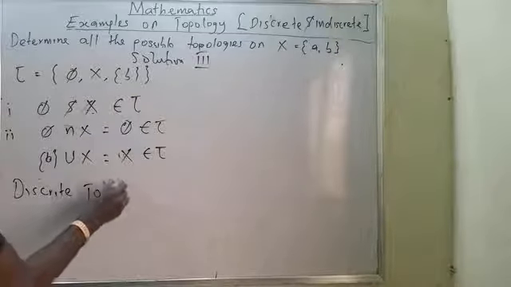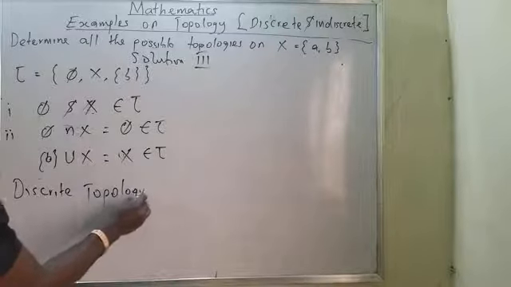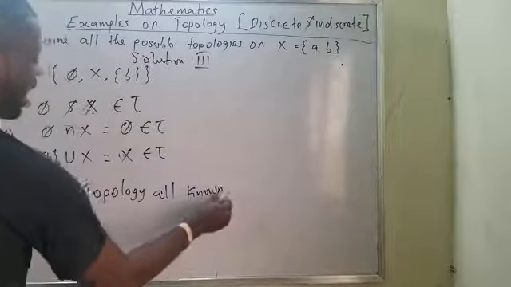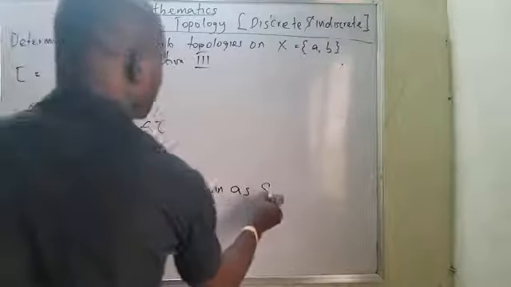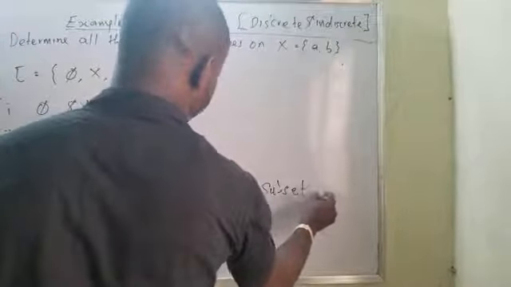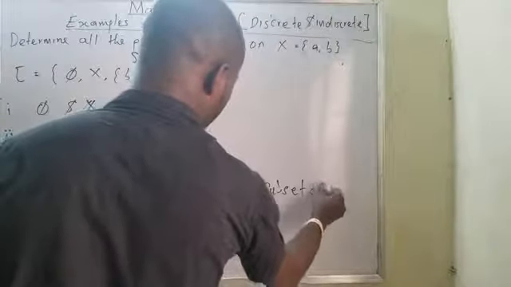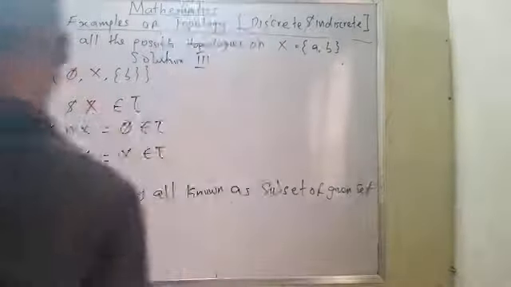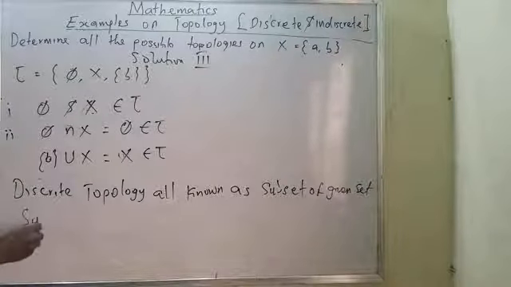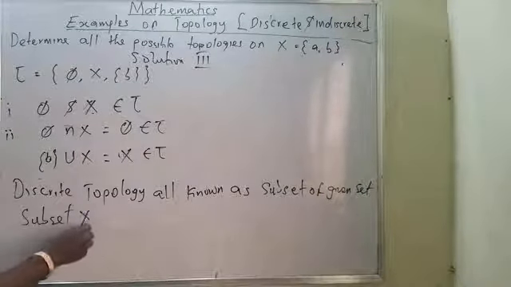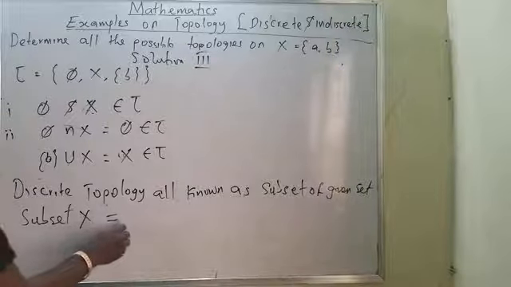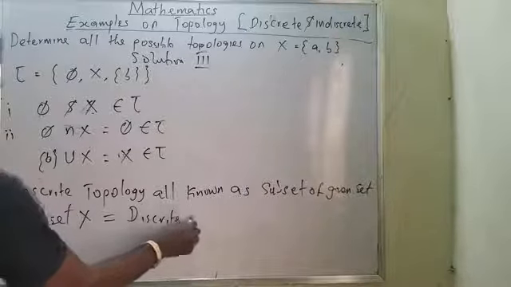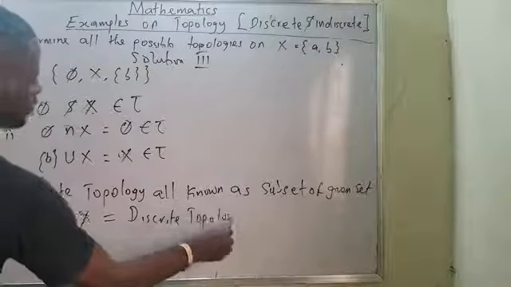It means the set of subsets of X is also called the discrete topology. Please take note of this information very well.